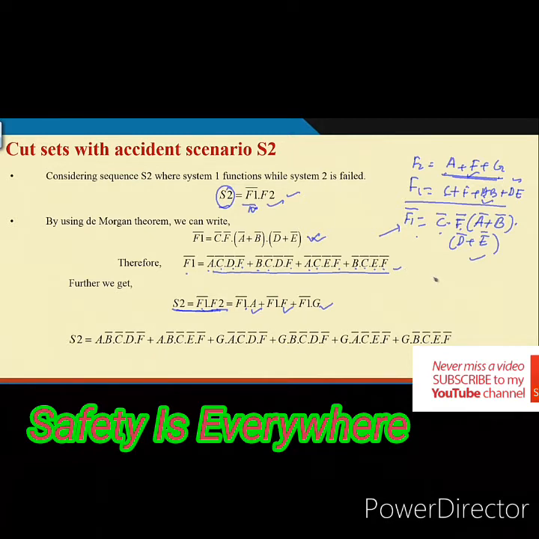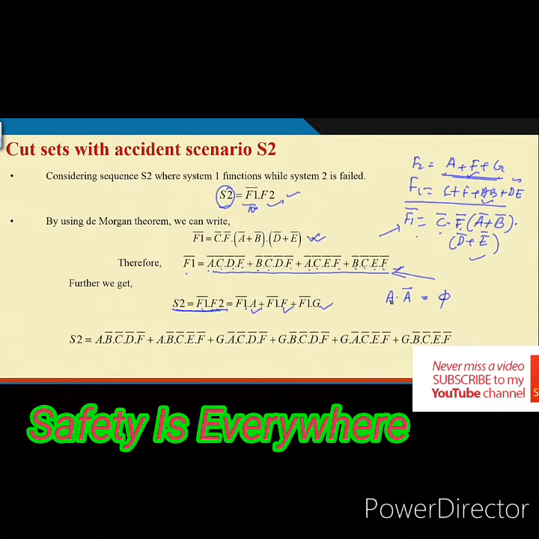Now, you have seen what F1 bar is. If you multiply, or take the intersection of, A and A bar, what is the value? This will be 0, because A and its complement have no intersection.